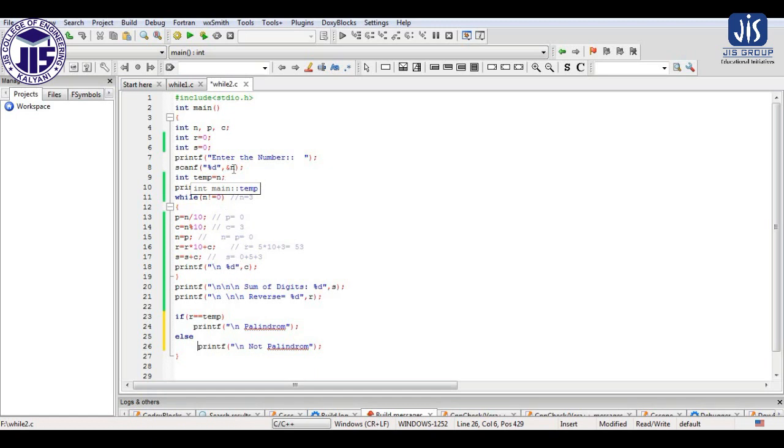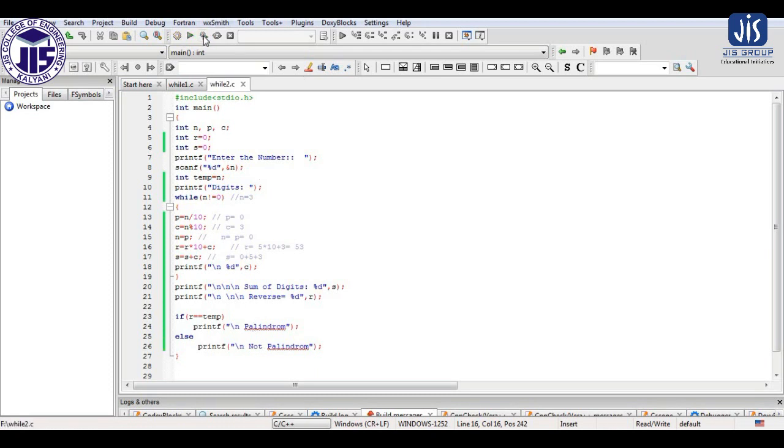The input that we take in n will get changed here, so that's why the value of n we have previously stored in the temporary variable. The reverse we are getting in r. Now if the value of temp and the value of r are the same, then it is a palindrome. If the reverse and the temp are the same, it is a palindrome, else it is not a palindrome.